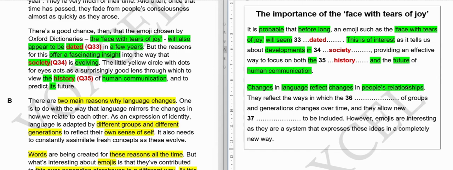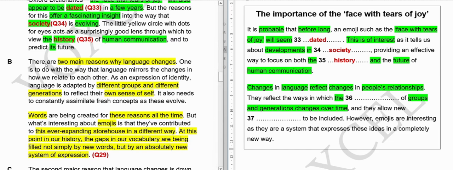So whatever relationship you have with one another, it reflects with the change of language. There should be some sort of noun here. We have read something about different groups, different generations, and it's in the B paragraph. Here it is, we have underlined it also.